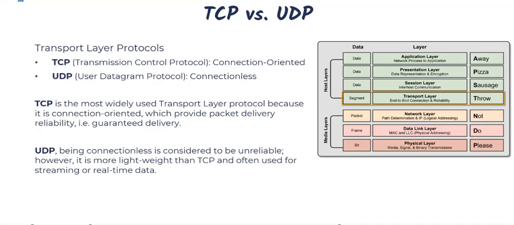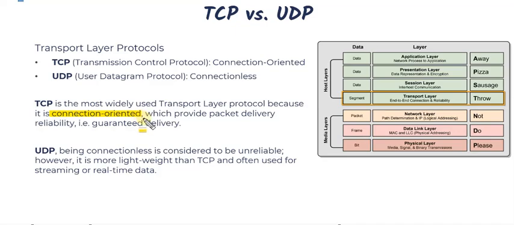So let's talk a bit about the differences. TCP is definitely the most widely used out of the two. A majority of protocols are going to use TCP because it's considered to be reliable, because it sets up a connection that we call a three-way handshake, and I'm going to demonstrate what that is later in this lecture, both on a slide and also in Wireshark.